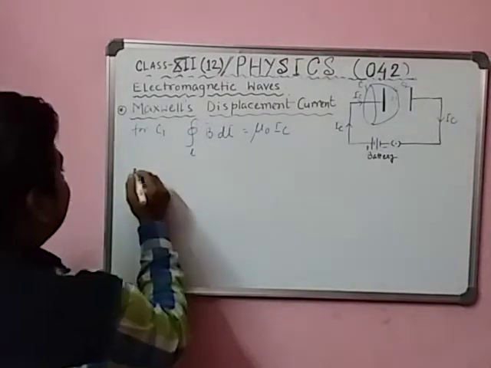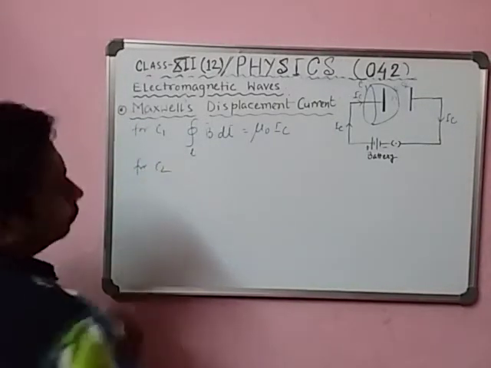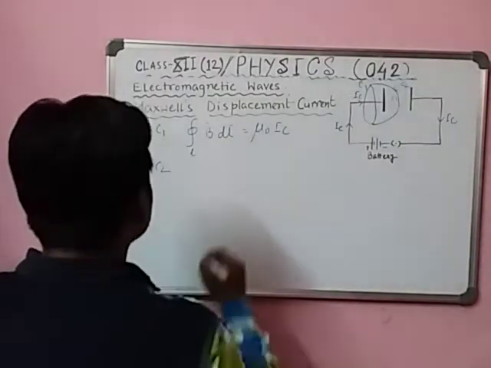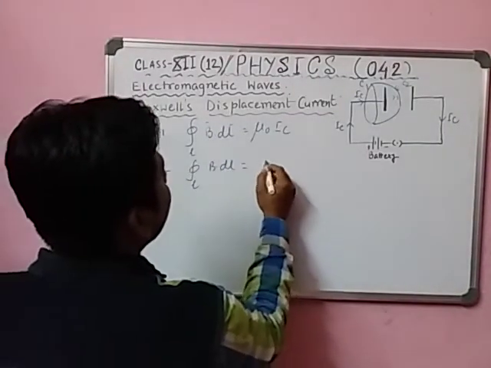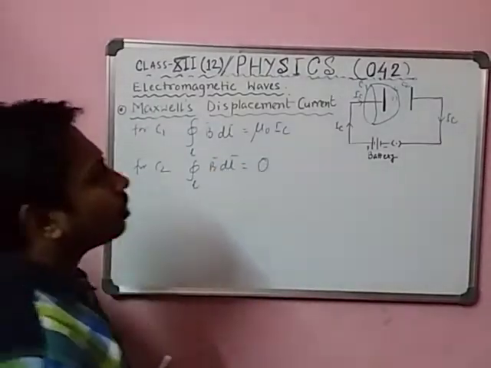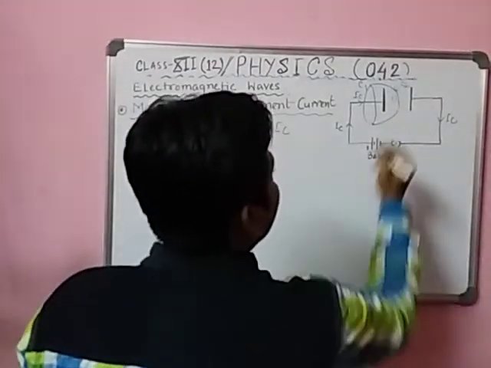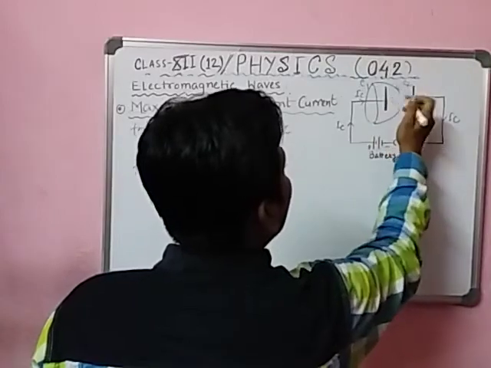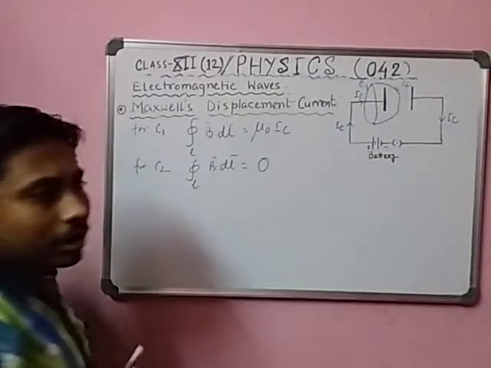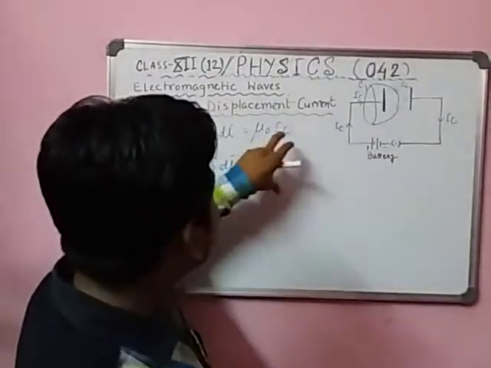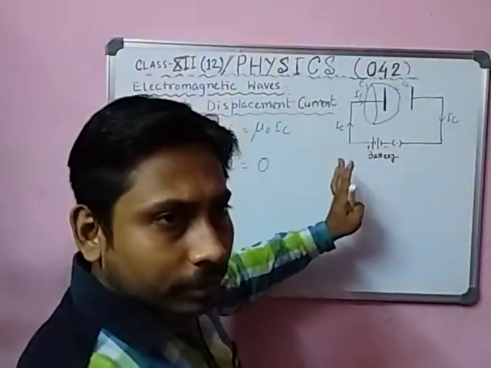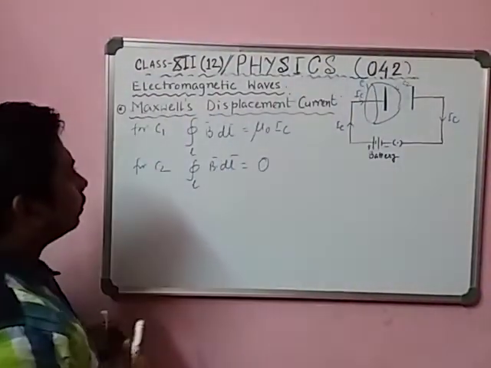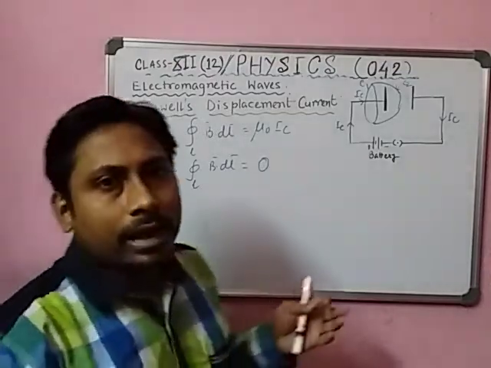But for C2 we can write closed line integral B dot dl is equal to 0 because there is no current entering this portion. So these two equations for the same case are not possible. It contradicts the Ampere circuital law.